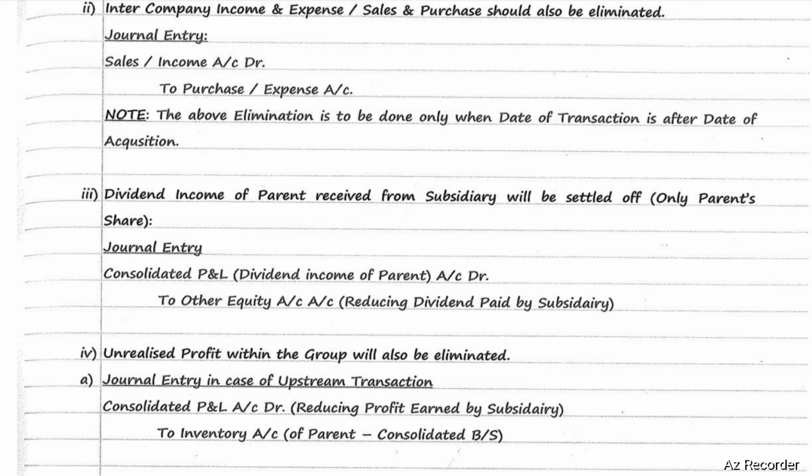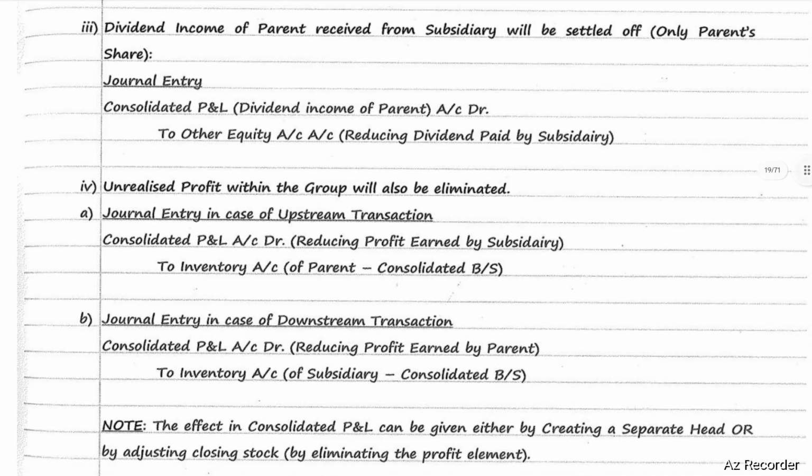Next, dividend income of the parent received from subsidiary will be set off. Only parent share will be eliminated. The journal entry will be consolidated P&L account debit to other equity. Consolidated P&L, dividend income of the parent; other equity means reducing dividend paid by subsidiary.